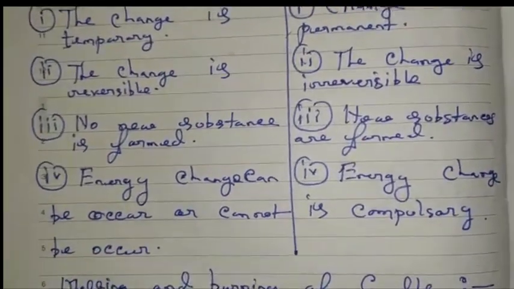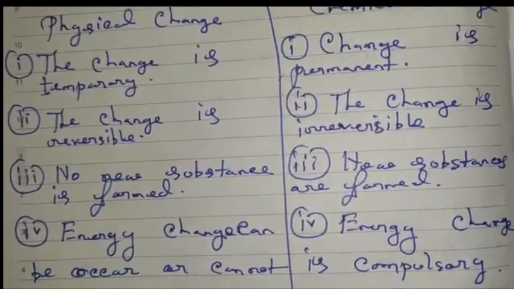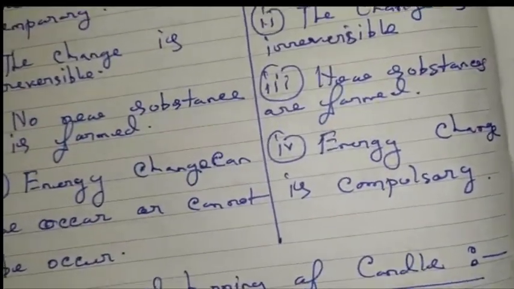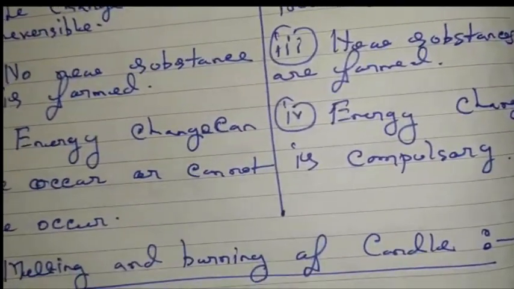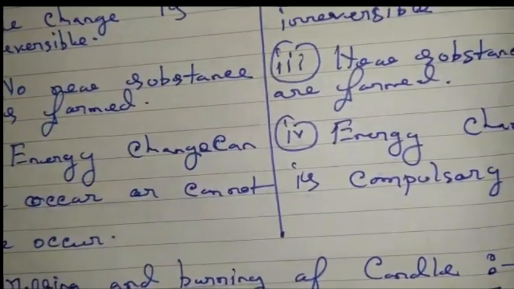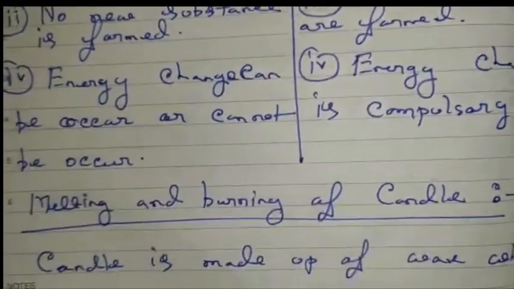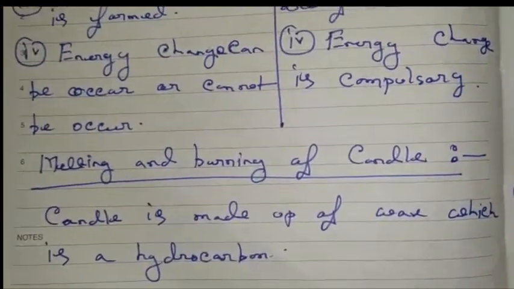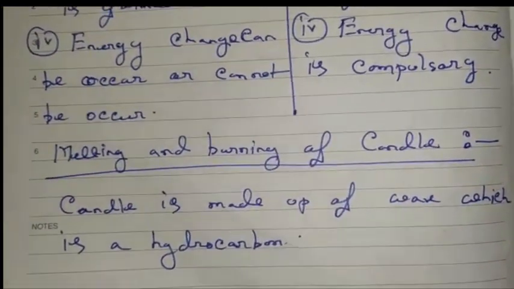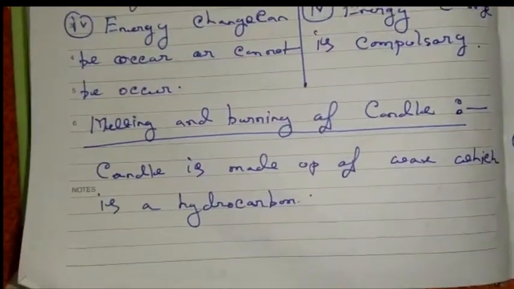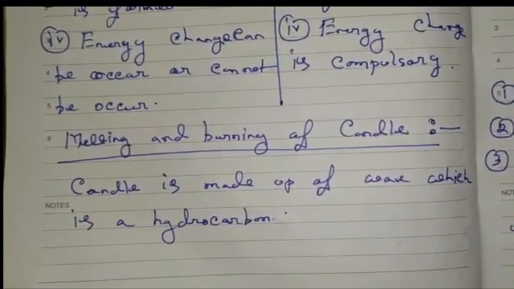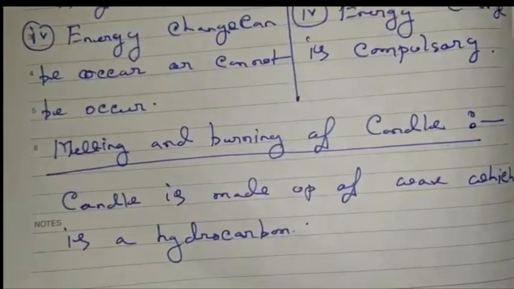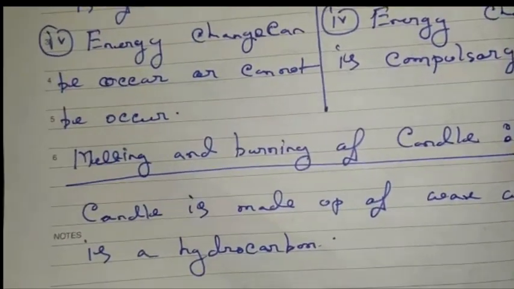Now I will give you one example where we can see an interesting fact: it is a physical change as well as a chemical change. The burning or melting of a candle. First of all, a candle is made up of wax. Wax is a hydrocarbon. So during burning of a candle, we also see melting.